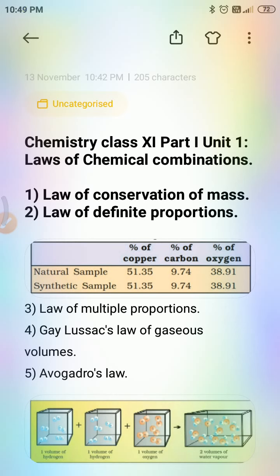So now the third law, law of multiple proportions. The law of multiple proportions was proposed by Dalton in 1803. According to him, if two elements can combine to form more than one compound, the masses of one element that combine with a fixed mass of the other element are in the ratio of small whole numbers.